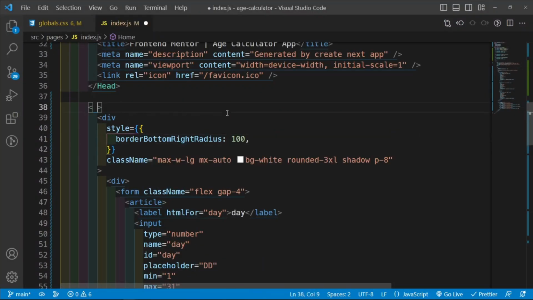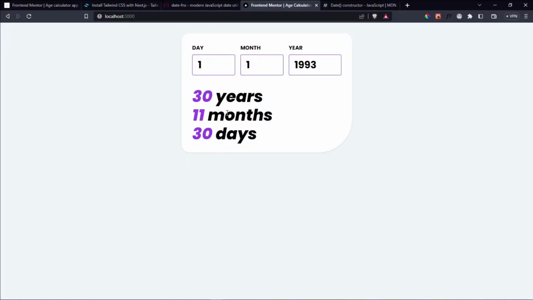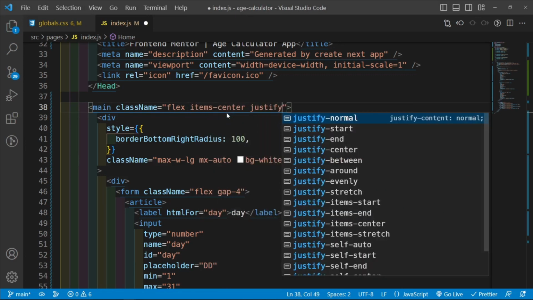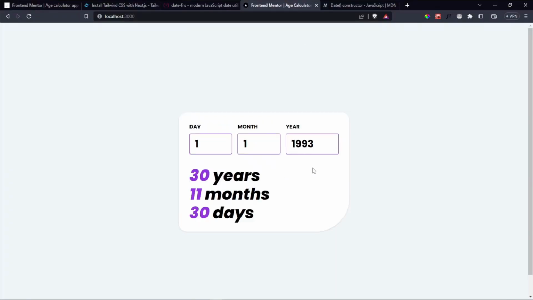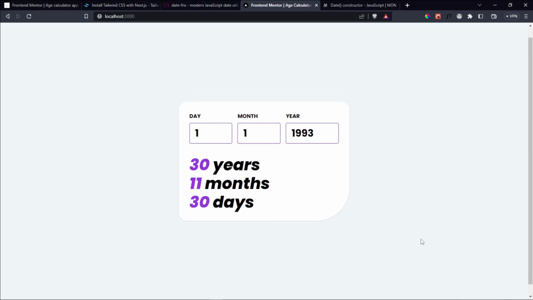So what we're going to do is inside this main, we're going to give this a class name, and we're going to say display this as a flexbox. Okay, nothing changes. And then we're going to say items-center and justify-center, and then h-screen, which is going to bring it here. But the reason why you have this kind of scrolling is because of the padding that we applied.